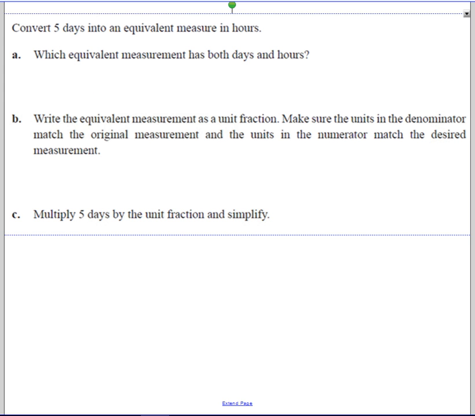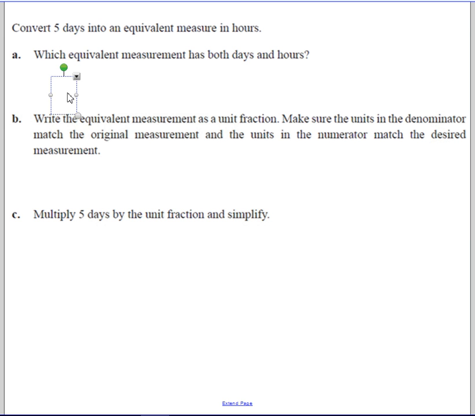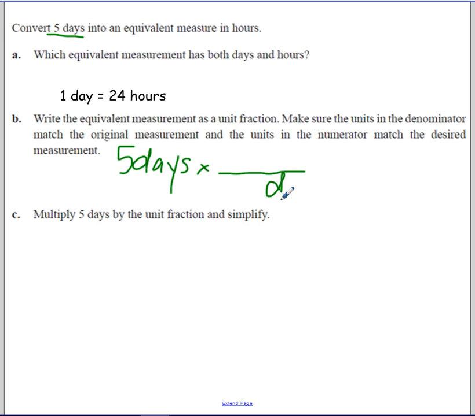And so let's look at an example here. Which equivalent measurement has both days and hours? Well, we have 1 day equals 24 hours. And so the question here asks us to convert days into hours. So they're giving us days. So that means we need to multiply by something that has days in the denominator.